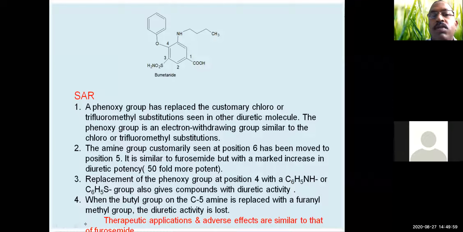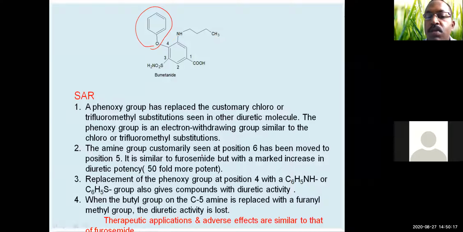Then SAR of the bumetanide type of drugs: a phenoxy group has replaced the customary chloro or trifluoro substitution seen in other diuretic molecules. So this phenoxy group is unique to bumetanide and is not there in other classes of drugs.